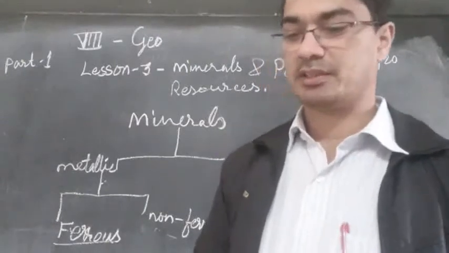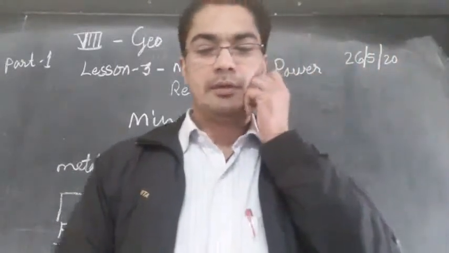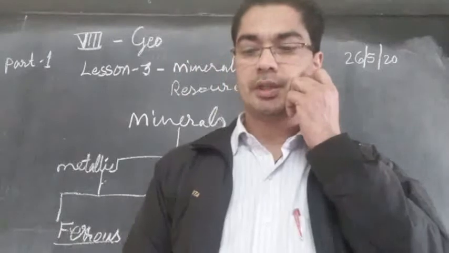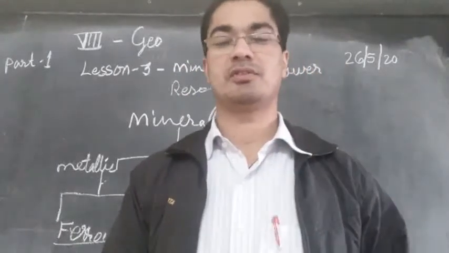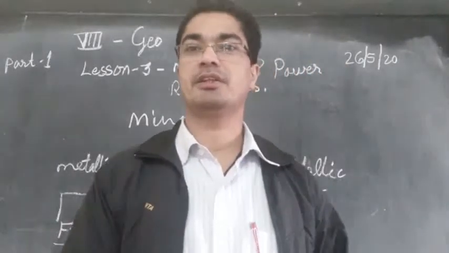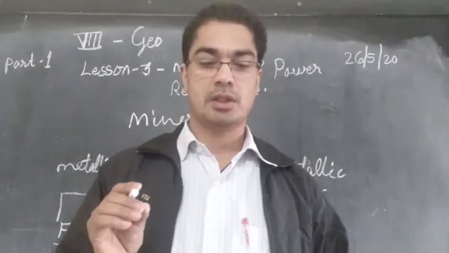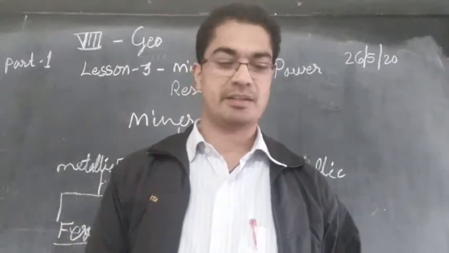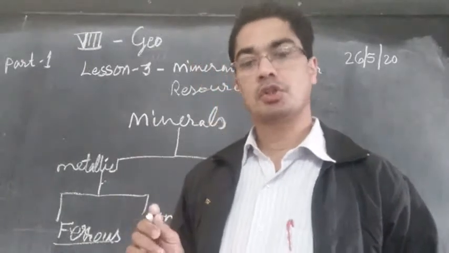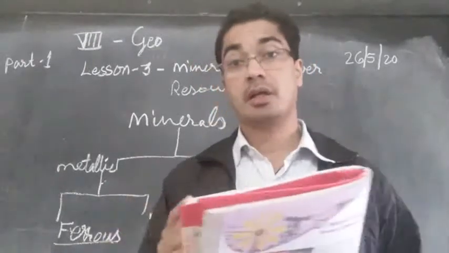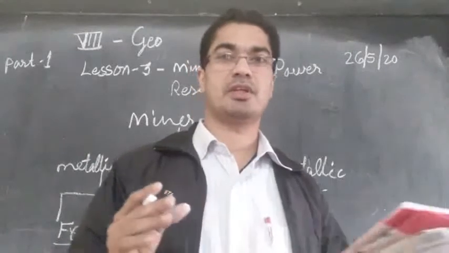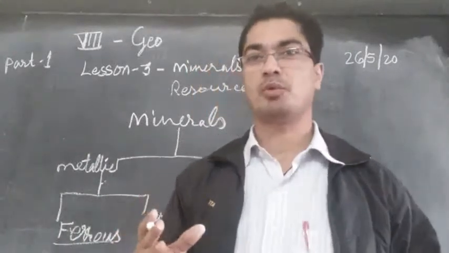So look in the book, let us see again. There are over 3,000 different minerals. So over the earth, in nature, there are more than 3,000 different minerals. On the basis of composition, how these minerals are composed, they are of different chemical composition.